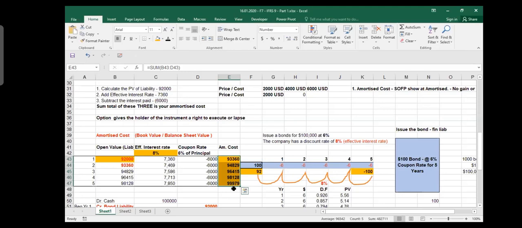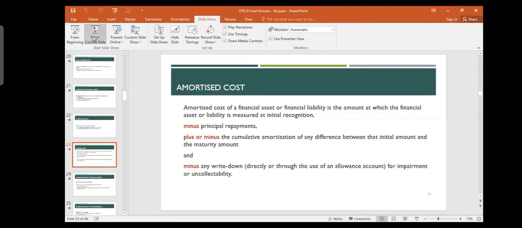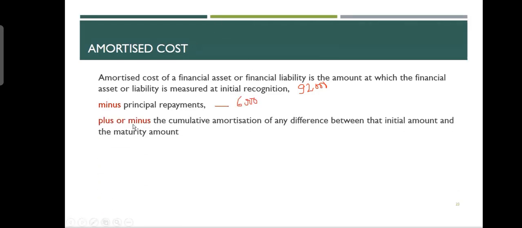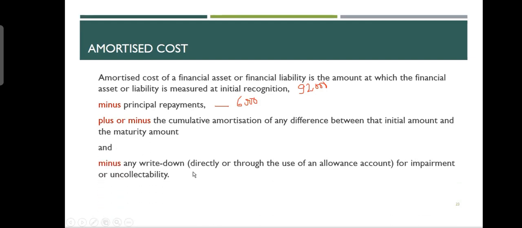So I'll go back to our PPT. And luckily, you can read the definition. It says the amortized cost of a financial asset or liability is the amount at which the financial asset or liability is measured at initial recognition. Initial recognition means your 92,000. Minus principal repayment, which means minus 6,000. Plus or minus the cumulative amortization of any difference between the initial amount and the maturity amount. And minus any write down, directly or through the use of an allowance account, for impairment or uncollectability. These are the things you need to consider.